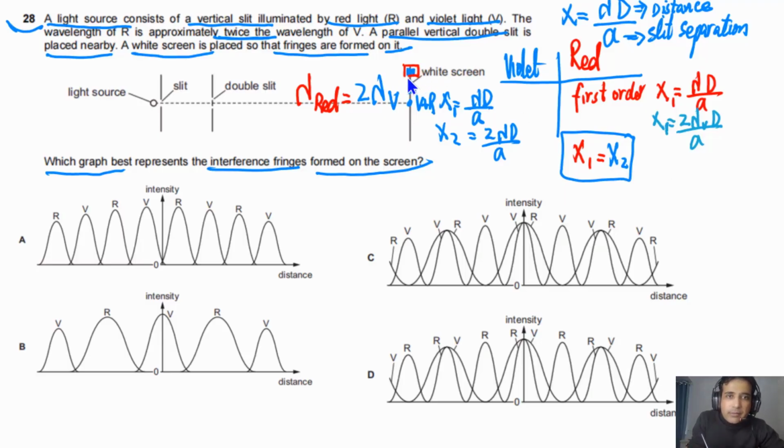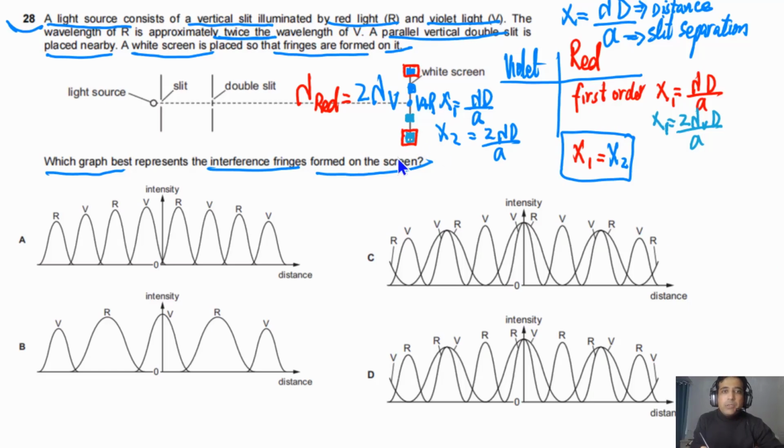At the bottom side, we will also see here, first of all, violet. We will see violet here, and here we will see the second order of violet, but this will be overlapped by first order of red. Now if you have this understanding, we can find the answer.